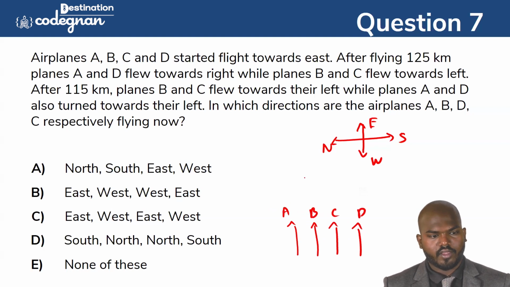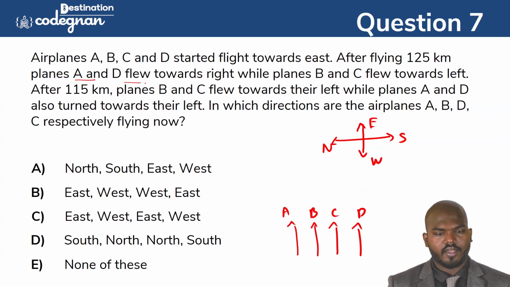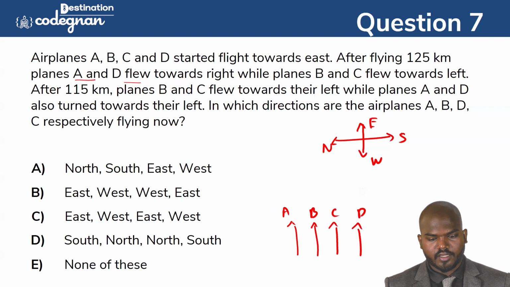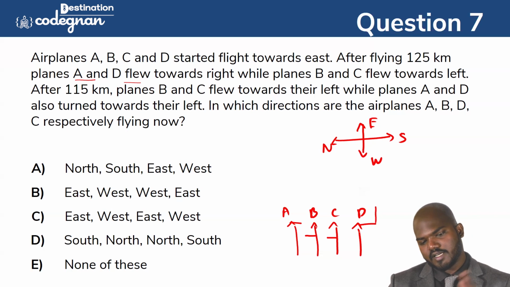After flying 125 kilometers, A and D turn toward the right. A is turning right, D is also turning right. Planes B and C turn left. Then A and D turned again, this time in the left direction, because that side is the left. Okay, done.